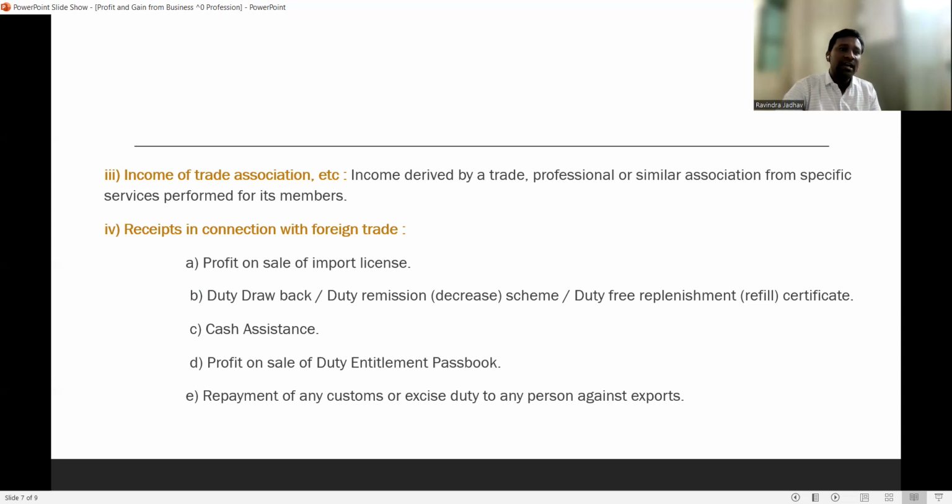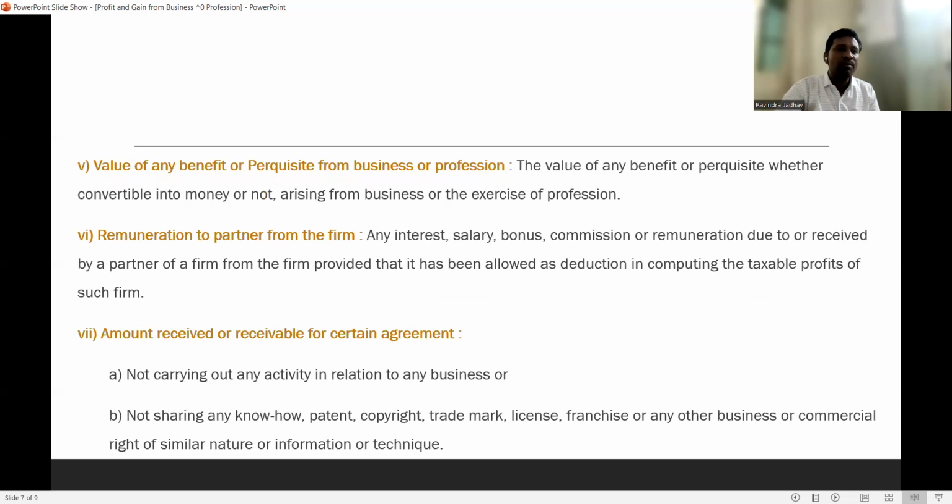These are considered as receipts in connection with foreign trade, and they fall under income from business for income tax purposes. Then the value of any benefit or perquisite from business or profession, whether convertible into money or not, arising from business or the exercise of a profession, is also considered as income from business.